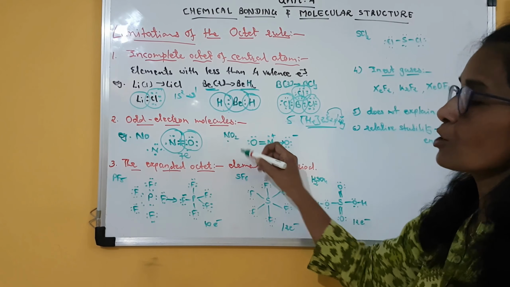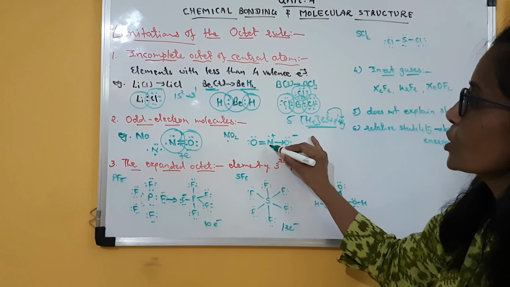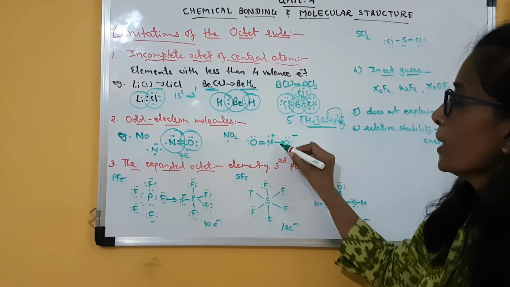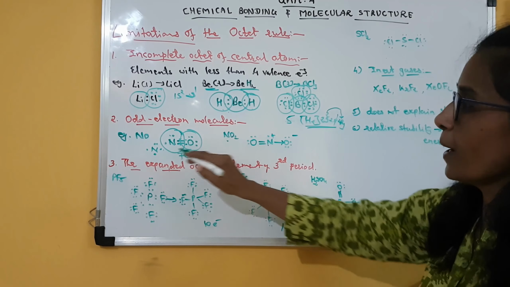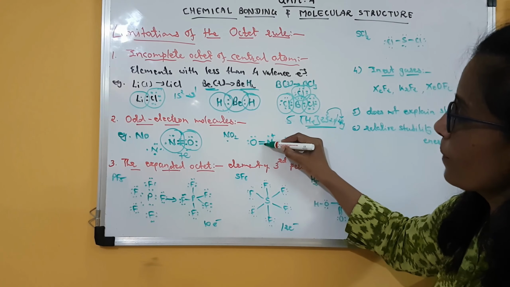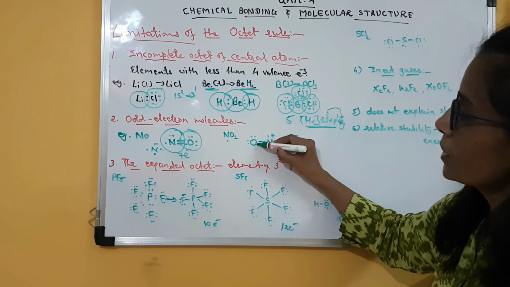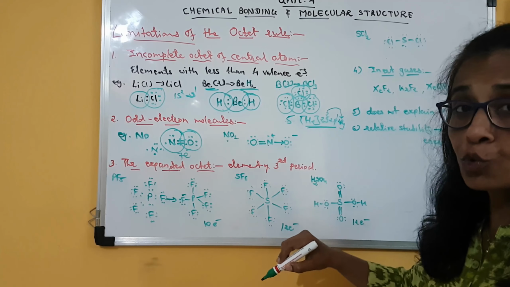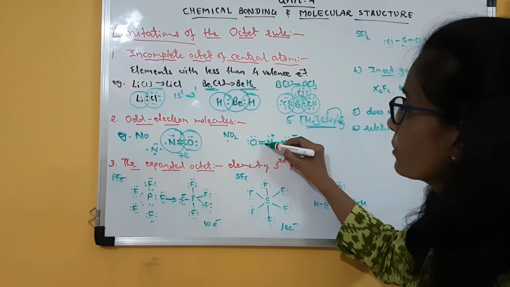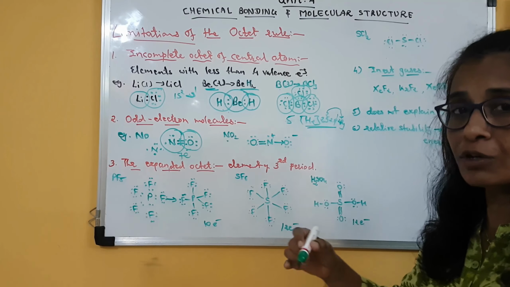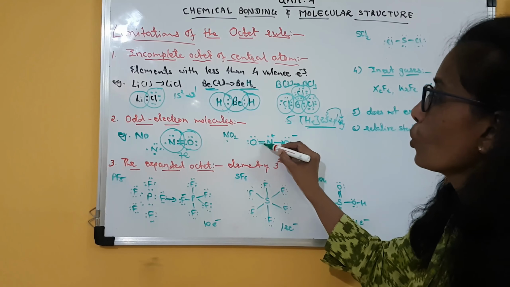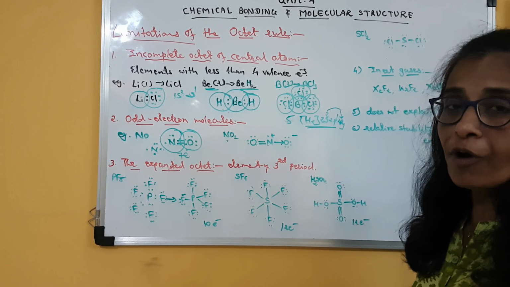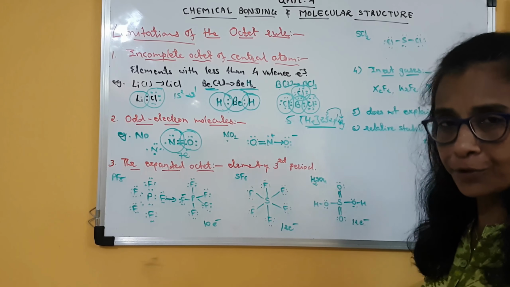Second example is of nitrogen dioxide, in which nitrogen is a central atom. Nitrogen is having 3 unpaired electrons. So 2 unpaired electrons of oxygen will be shared with 2 unpaired electrons of nitrogen, and that is how a covalent double bond is formed between this oxygen and nitrogen.